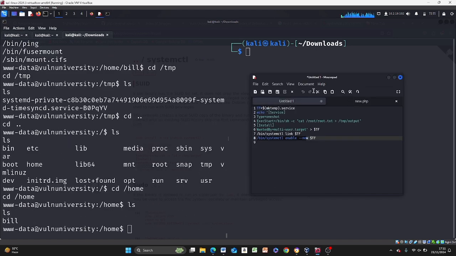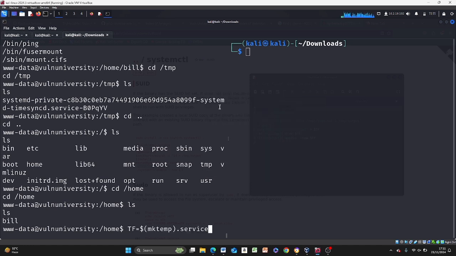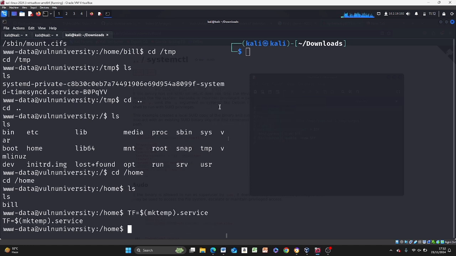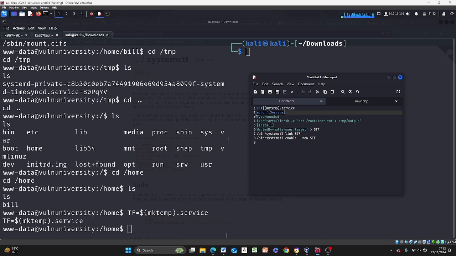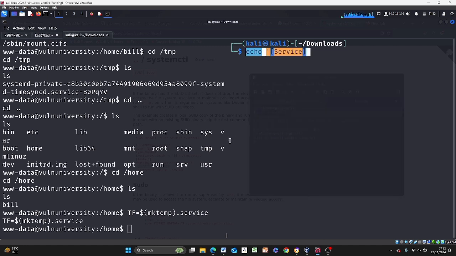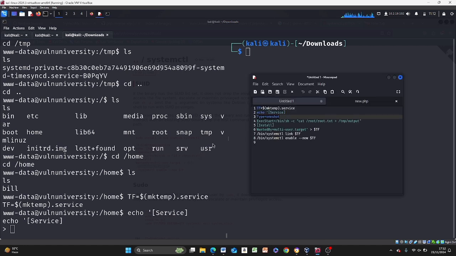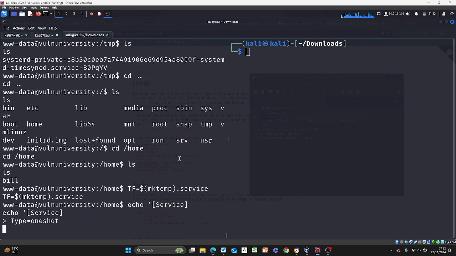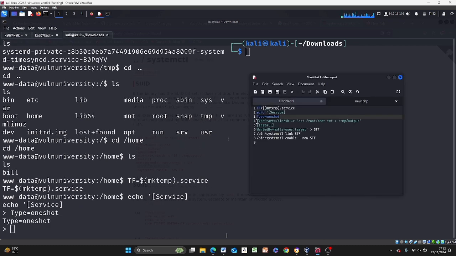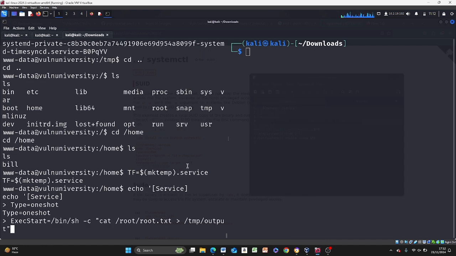Now let's complete our attack. So TF, you want to copy and paste. Great. Control C. You ensure you're copying it correctly.